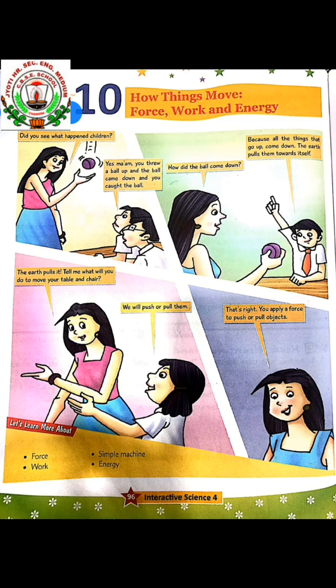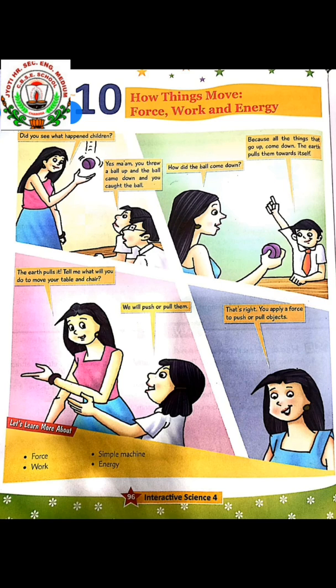So let us remember these important points. A push or a pull that moves an object is called force. When a force is applied to an object and it moves, we say work is done. All of you understand the work? Machines that make our work easier are called simple machines.